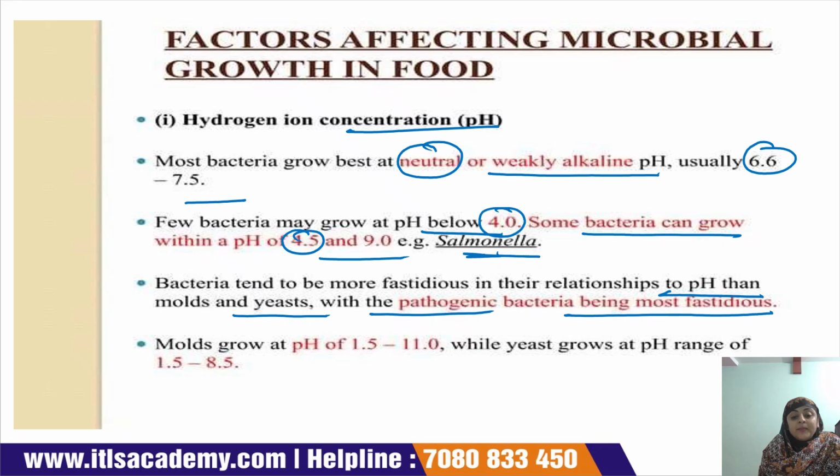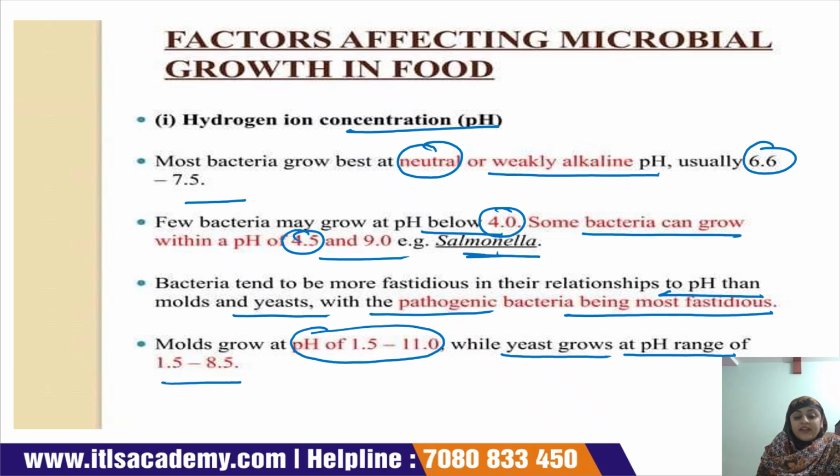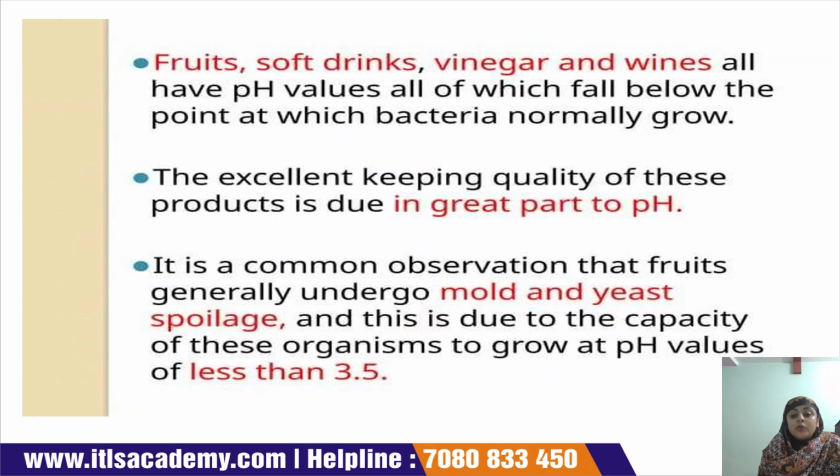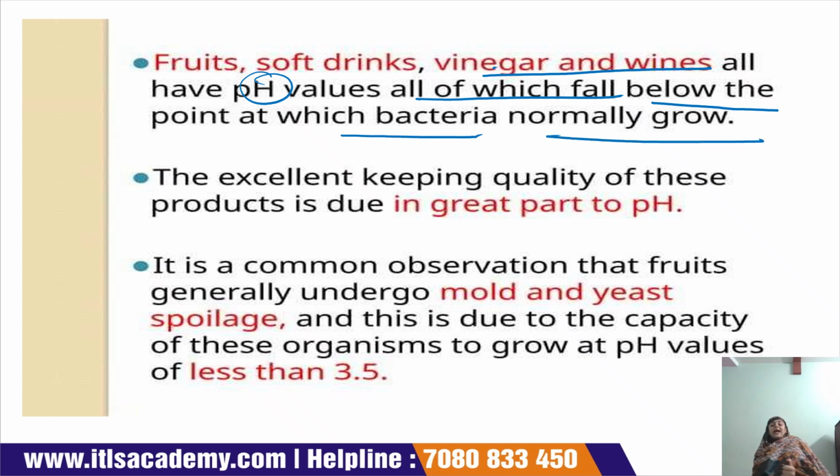Molds can grow at a pH range of 1.5 to 11, while yeasts can grow at a pH range of 1.5 to 8.5. Fruits, soft drinks, vinegar and wines all have pH values which fall below the point at which bacteria normally grow. The excellent keeping quality of these products is due in great part to the pH.